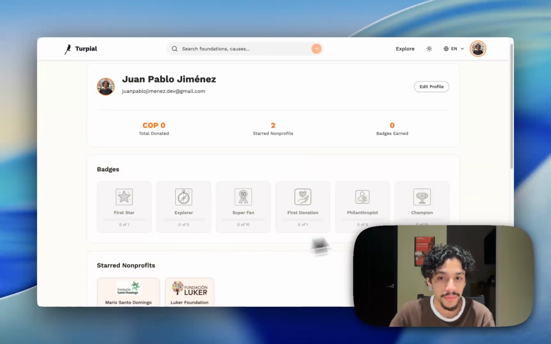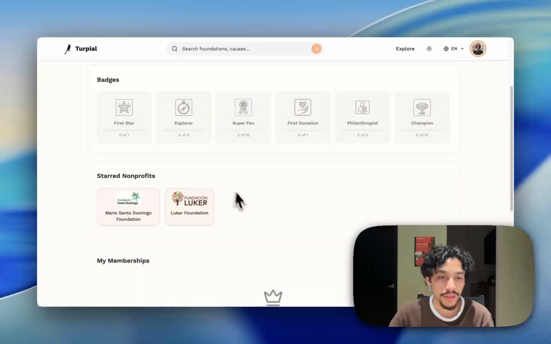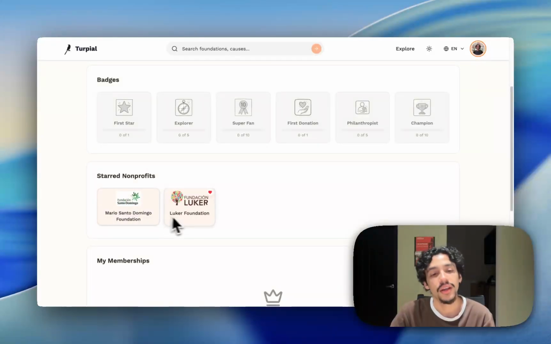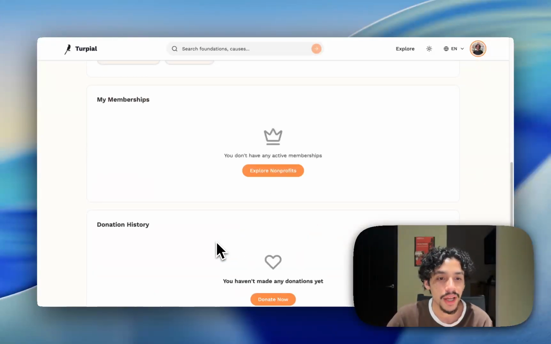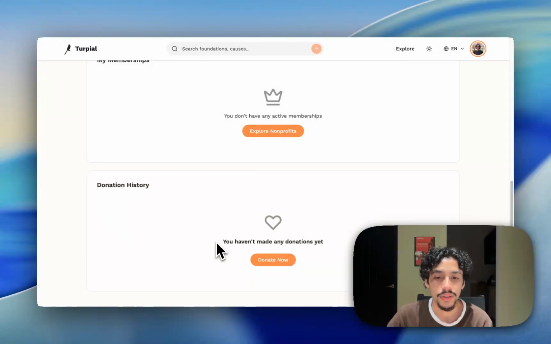So here is the first implementation. Here we have the starred nonprofits that I have given a star before. Currently I have no memberships and also no donations yet.